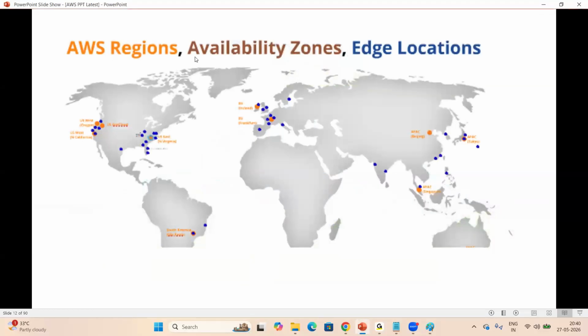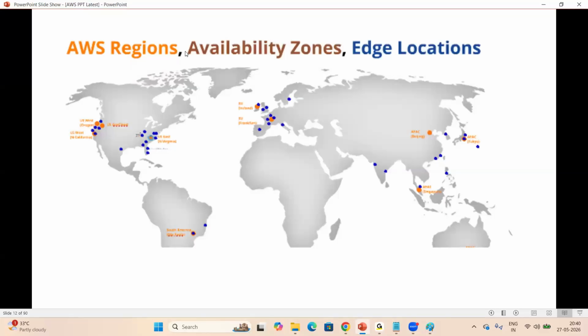AWS regions, availability zones, and also edge locations. Region is a data center, which is a server room. Region is a primary server room, right?